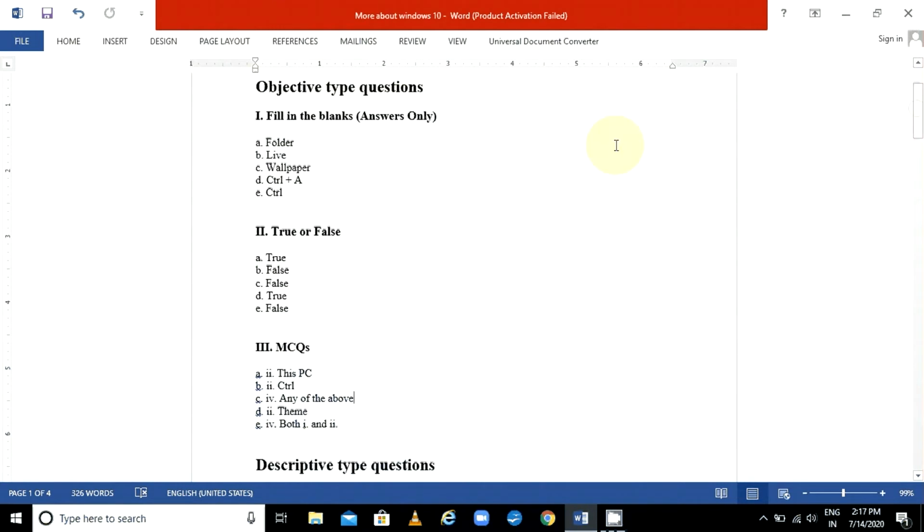So the first answer is folder, second is live, third is wallpaper, fourth is control A, fifth is control. After that, true false also you just check out in your exercise and then write them in your textbook only.